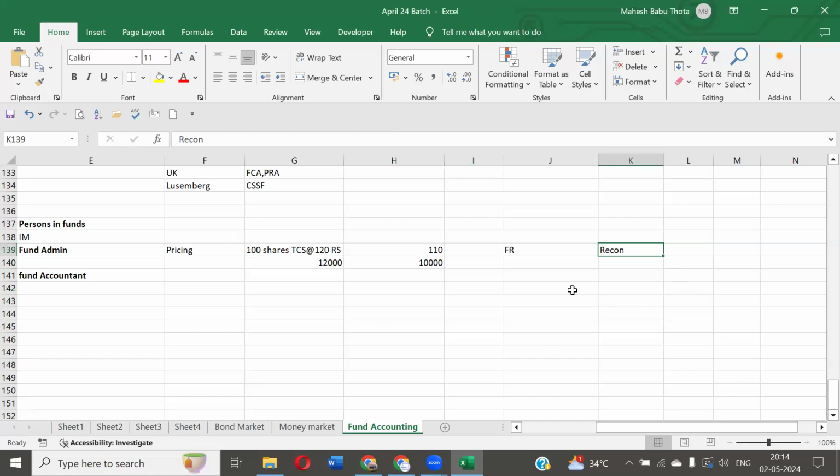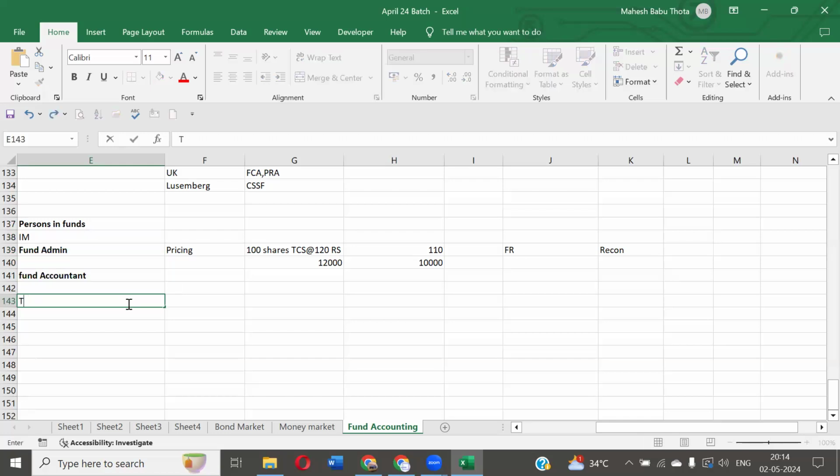Now let's come to the next point. Once I cover that point, then I'll talk about reconciliation as well. Why do we have to do reconciliation, sir? As a fund house, these are all persons appointed by the same fund house, right? Between whom do we have to perform the reconciliations? Let's come to the next point. I'll talk about it. Transfer agent, TA.